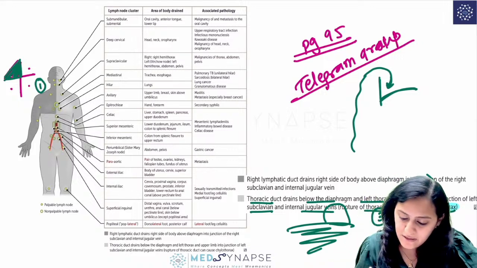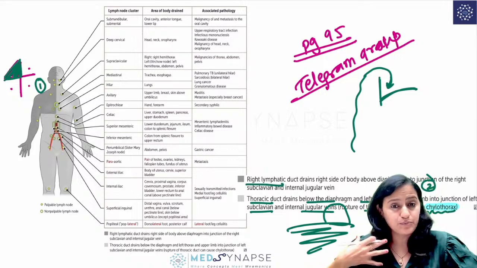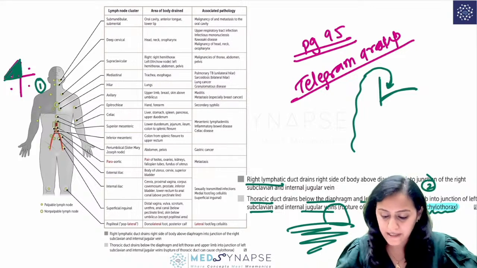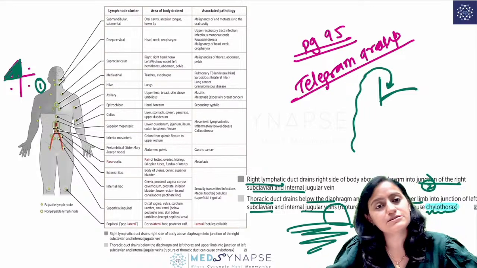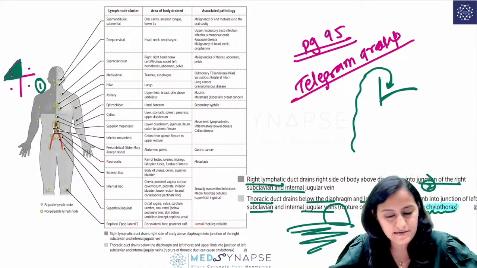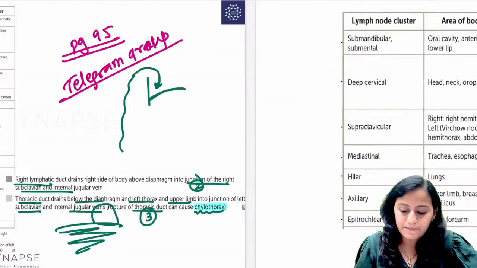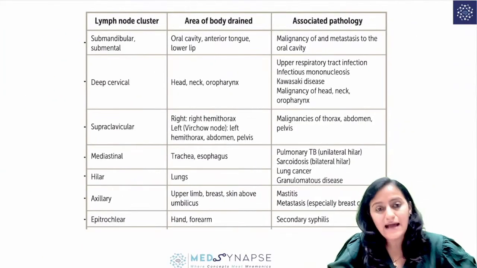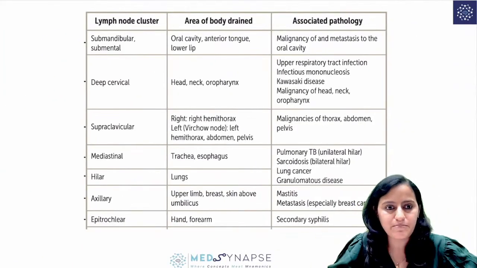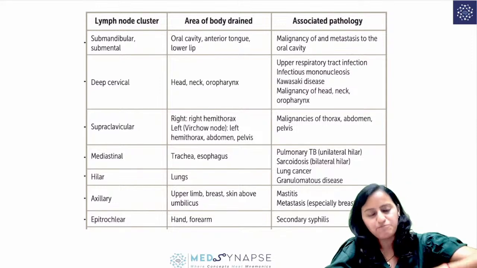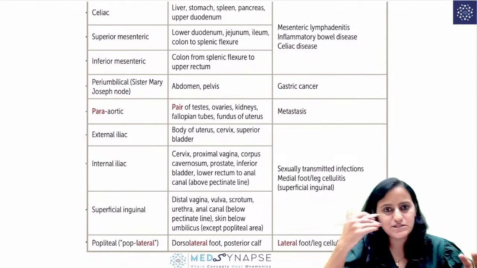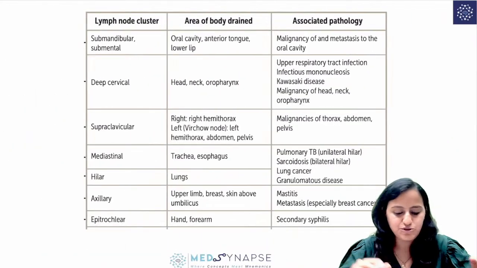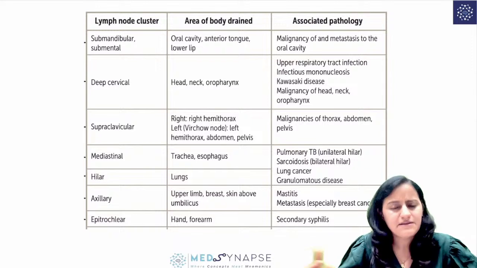So you have something called the right lymphatic duct, which drains the right upper half of the body, at the same kind of junction of the right subclavian and the internal jugular vein. So this is the first part. Now we'll go on to the next part, and we are going to discuss the lymph nodes one by one. First we have the lymph nodes above the diaphragm on one page, and the lymph nodes below the diaphragm on another page, right? So the first half of the table is very easy.